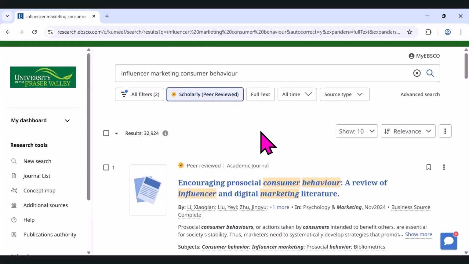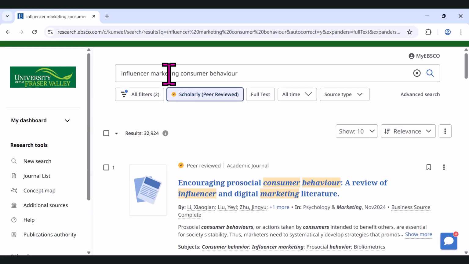The second thing you can check in your assignment instructions is if your instructor has indicated that you need to find articles published in the past 5 years, 10 years, 15 years. In some disciplines, this is really important, perhaps in healthcare, perhaps in politics, or even business. And so if that is indicated in your assignment, please follow those instructions. If not, you can decide if that's something that's important to you as a researcher.